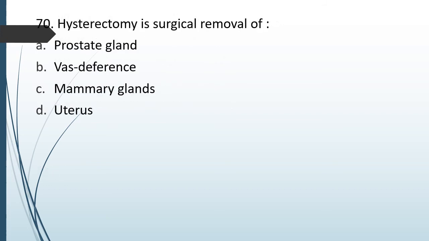Question number 70. Hysterectomy is surgical removal of prostate gland, vas deferens, mammary gland or uterus. Hysterectomy, surgical removal of. The correct answer is option D, uterus.